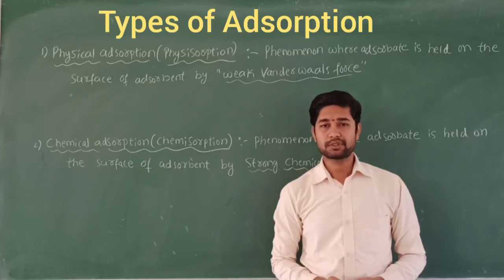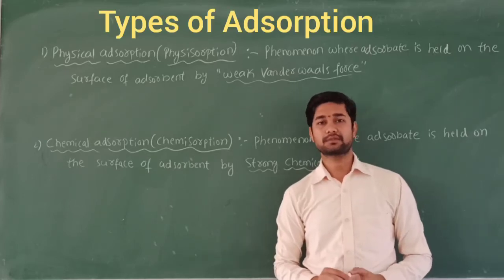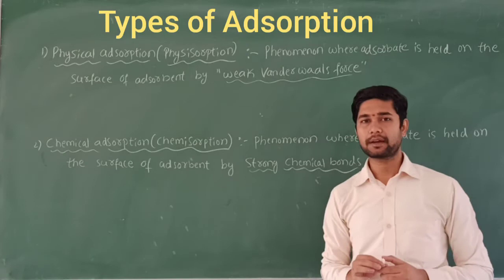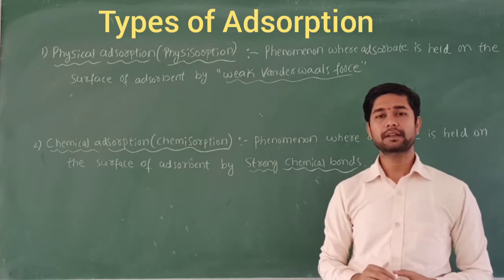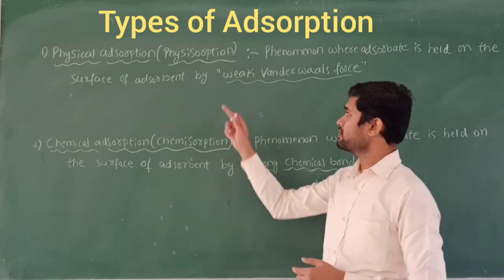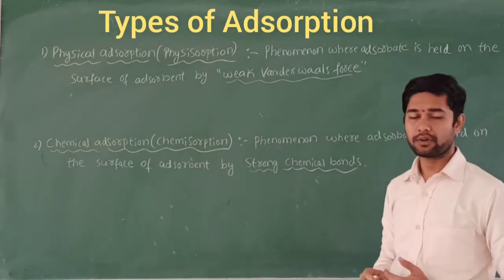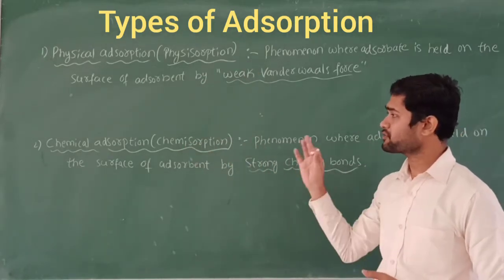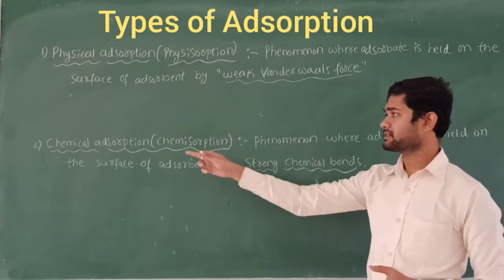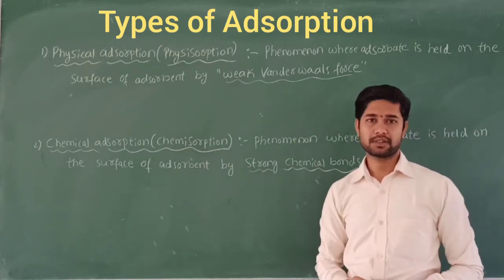Let's discuss the types of adsorption. So what are the types of adsorption we are going to discuss here? There are mainly two types. One is called physisorption, also called physical adsorption, and the second one is called chemisorption, or chemical adsorption.